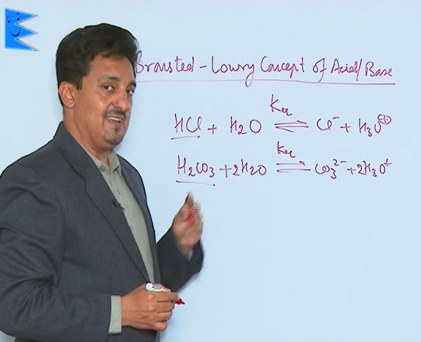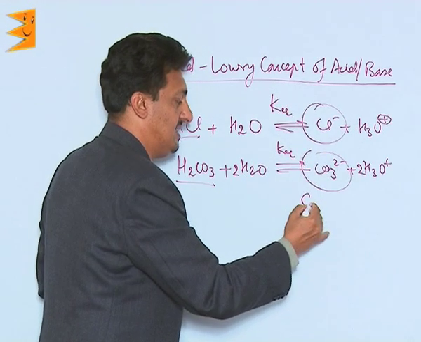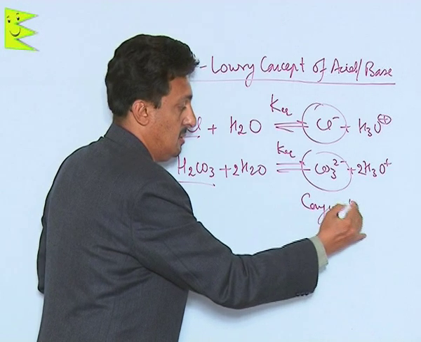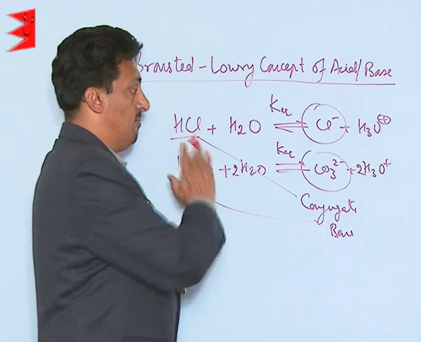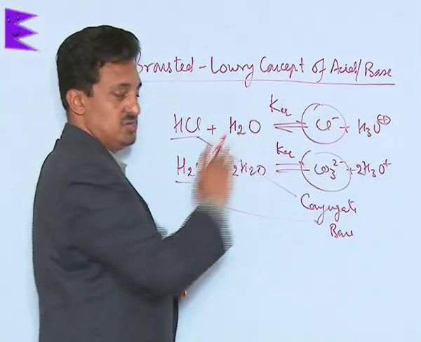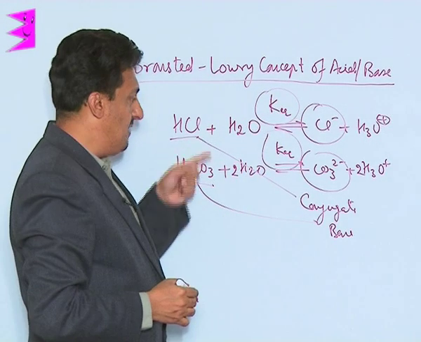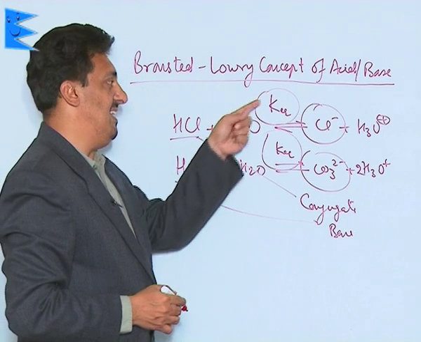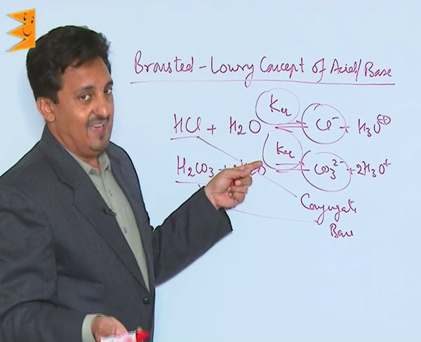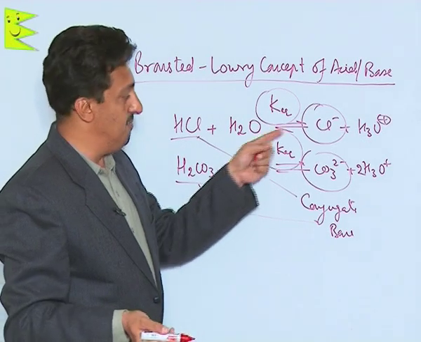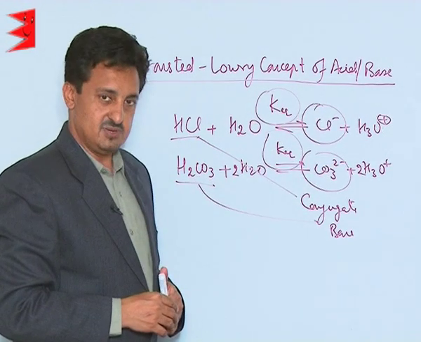And we know, Le Chatelier's principle, more stable will be the conjugate base of these acids, more easily the system will move in the right direction. Larger will be the value of K equilibrium. So out of these two, the acid which has a larger value of K equilibrium will be the stronger acid, and accordingly we say the more stable is its conjugate base, because then only the system is moving towards more stability or in the forward direction.